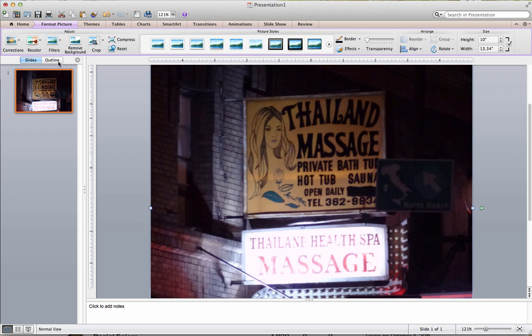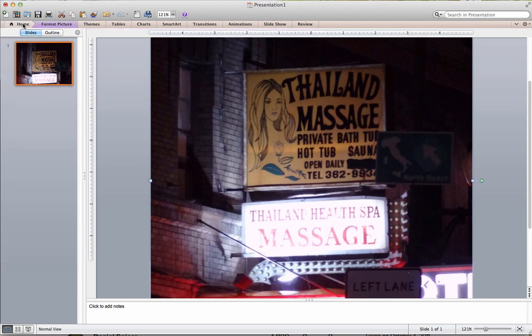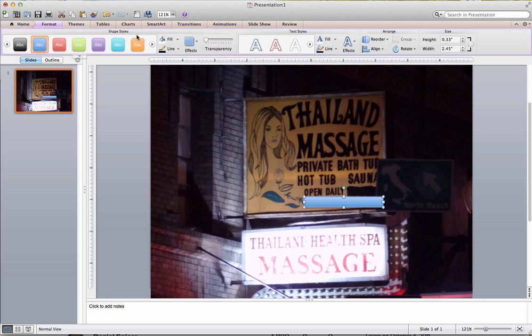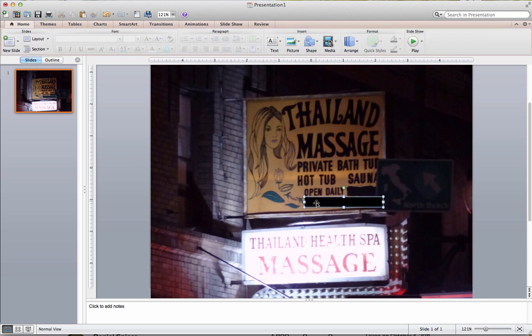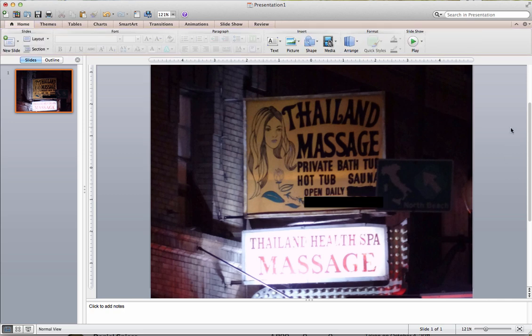So one of the things I want to remove from here is the phone number. I don't want to identify this business as a fake massage parlor. I don't know anything about it. Just using a picture that I'm allowed to retake and things like that. So I'm going to take their phone number out. I'm just going to do that by drawing a box and then making sure that box is just black so it blends in. Alright, that way it'll blend in a little bit.